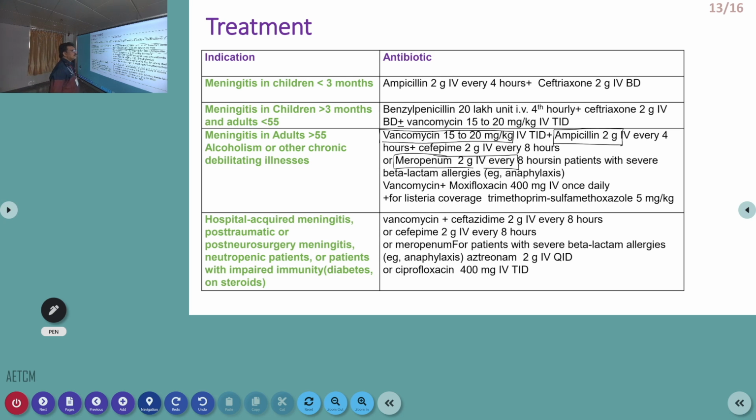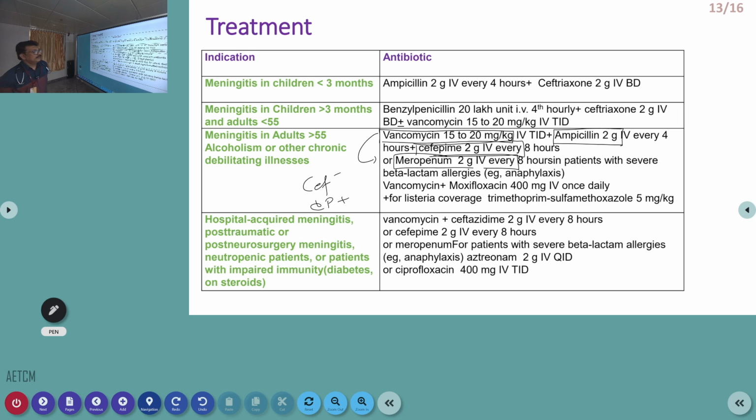So a triple drug regime like vancomycin that covers gram-positive cocci, including MRSA, ampicillin in extremes of age, and cefepime. Cefepime is mainly given for gram-negative organisms. So a gram-positive drug with a gram-negative drug, or you can even go for basic drugs like ceftriaxone with crystalline penicillin. Crystalline penicillin mainly covers gram-positive, ceftriaxone covers gram-negative. So that also can be given.